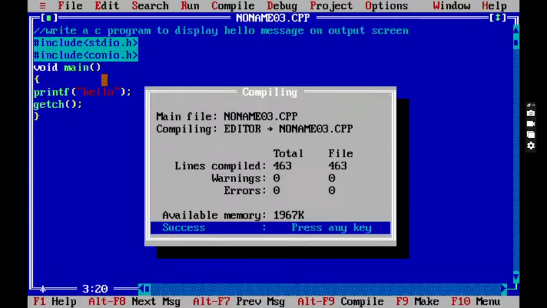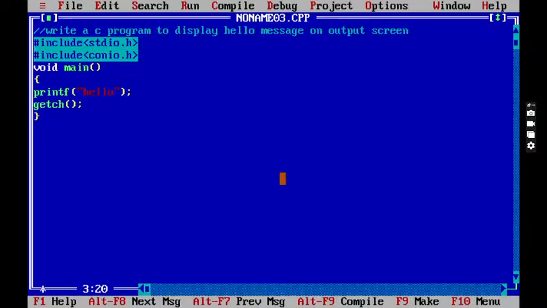463. It means it is including the concepts which are stored in conio.h. It means the concepts the author has created are also added to my program. So the total number of lines is 463. Now again I'm compiling and again I'm executing the program.